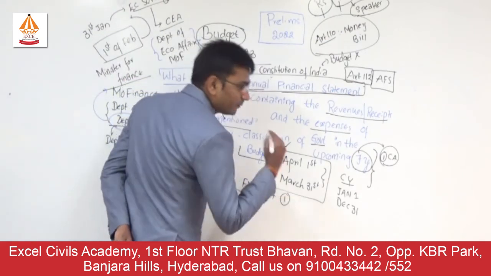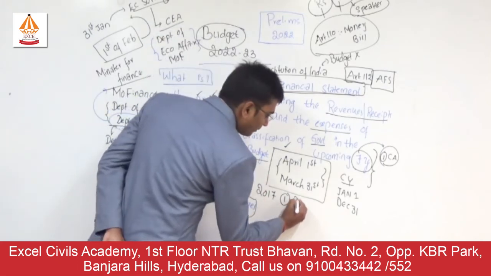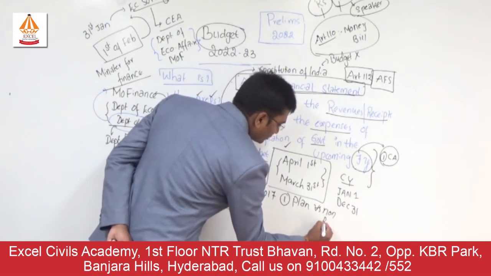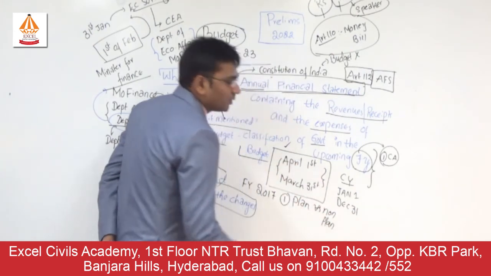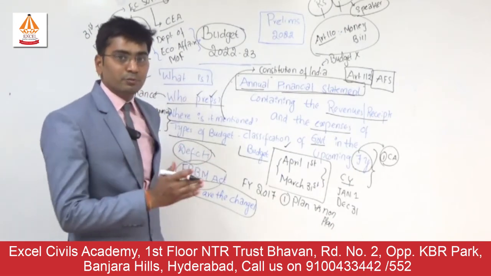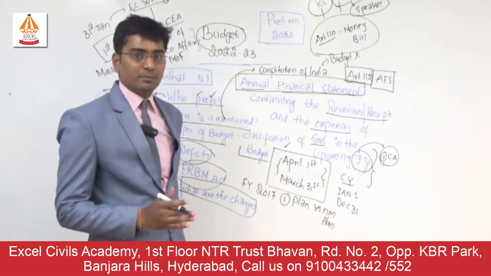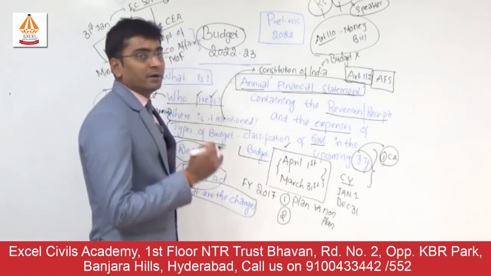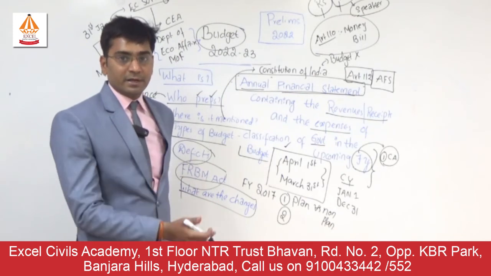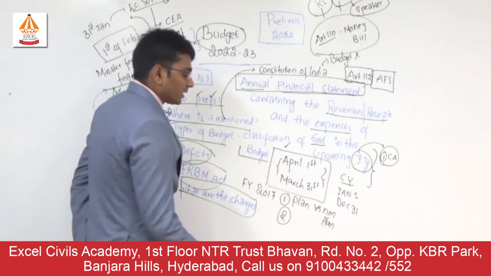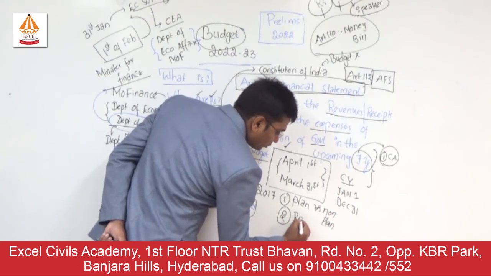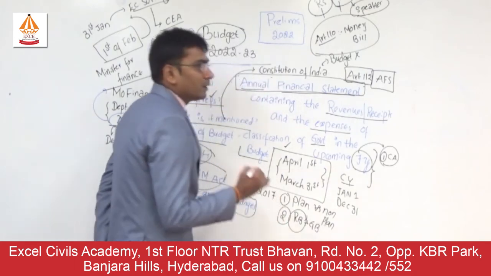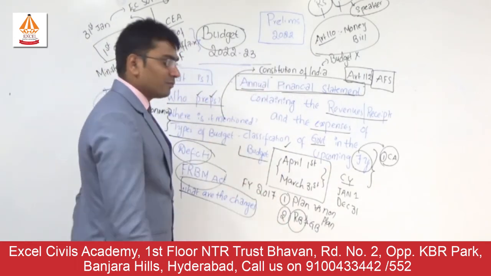First thing, earlier there used to be a classification called planned budget and non-planned budget. Today there is no differentiation between planned budget and non-planned budget, because the Constitution doesn't say that there should be a separation between them. The second thing that they have done is, earlier the railway budget used to be presented separately from your general budget, but today it is merged with the general budget. So there is no separate railway budget; it is shown as a part of the general budget.